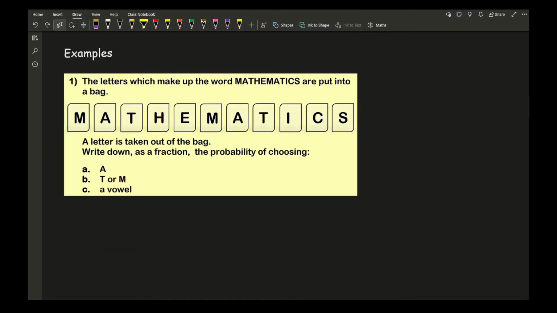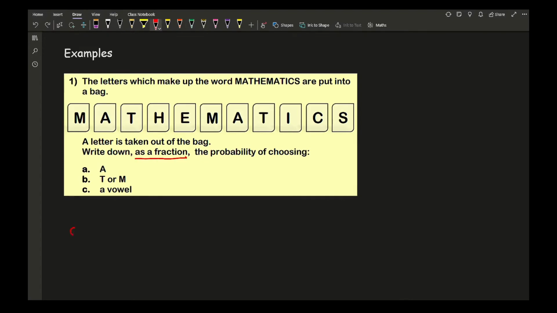So let's work through some common examples of working with basic probability. So in this first question, it says that the letters which make up the word mathematics are put in a bag. A letter is taken out of the bag. Write down as a fraction the probability of choosing, and then A is A, B is T or M, and C is a vowel. So looking at this particular question, the first thing we notice is that they want us to write the probability as a fraction.